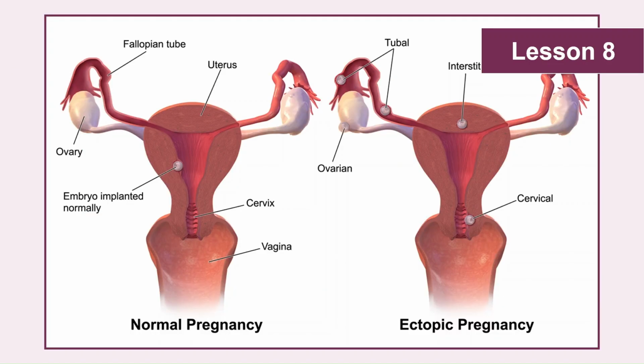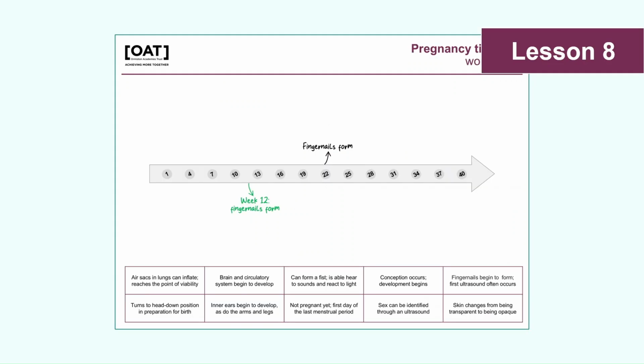past 4 years. It's also a really good opportunity to highlight ectopic pregnancies, which are where the embryo implants in a location other than the wall of the uterus. The vast majority of ectopic pregnancies occur in the fallopian tubes, but as you can see in the image on the right, it may also happen within the ovaries, within the cervix, or actually in the muscle of the uterus itself, rather than on the lining.